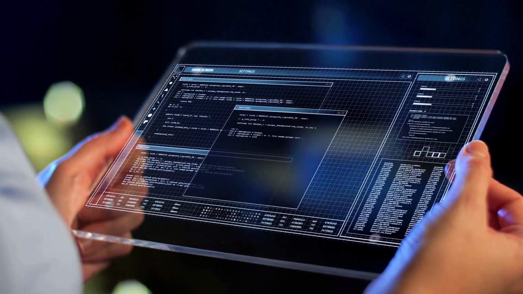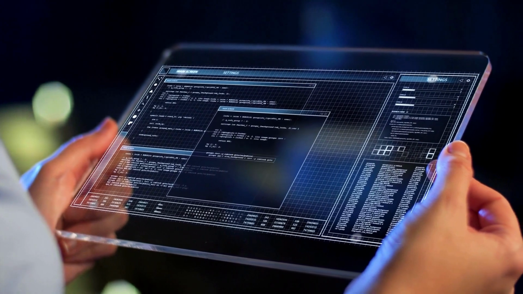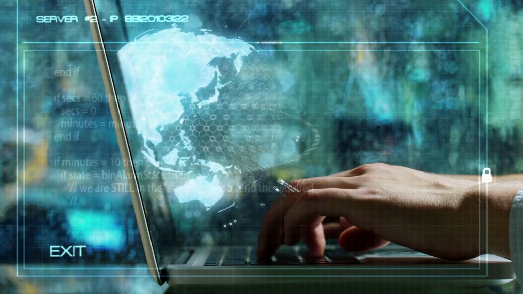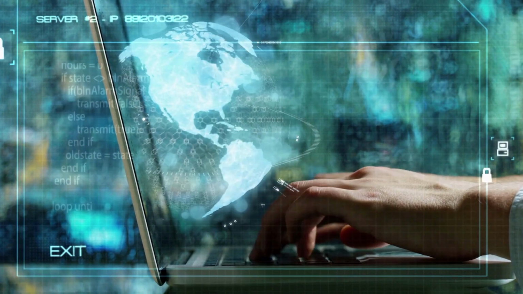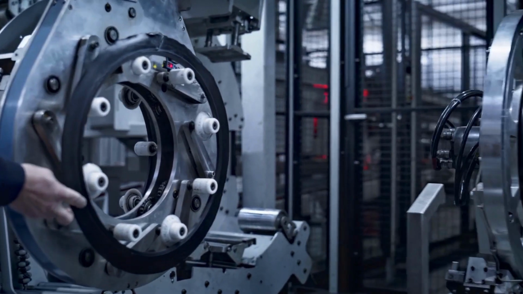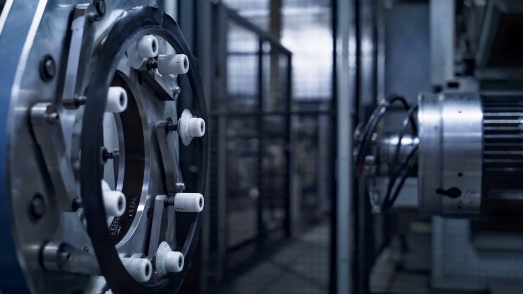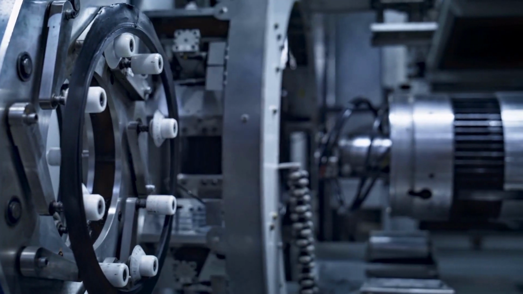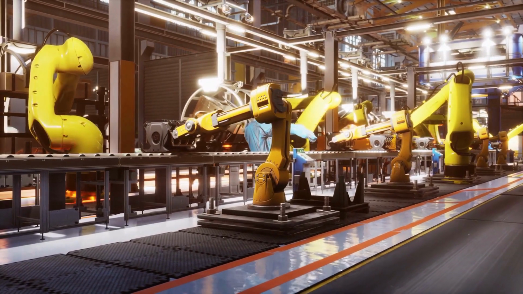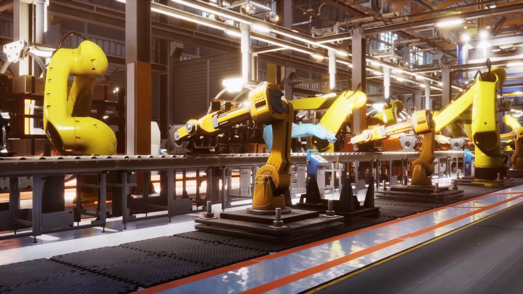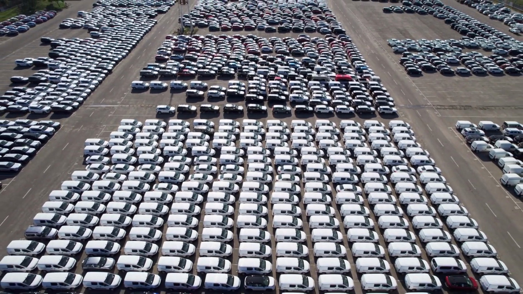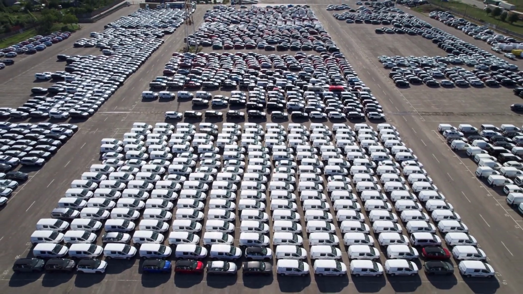The US-China trade war had a significant impact on specific industries. One industry that was hit hard by the trade war was the agriculture industry. China was a significant market for US agricultural products, and the tariffs imposed by China made it difficult for US farmers to sell their products in China. The tech industry was also impacted by the trade war, with many US tech companies facing increased costs due to tariffs on Chinese-made components. The automotive industry was also affected, with tariffs on Chinese-made car parts making it more expensive for US automakers to produce their vehicles.